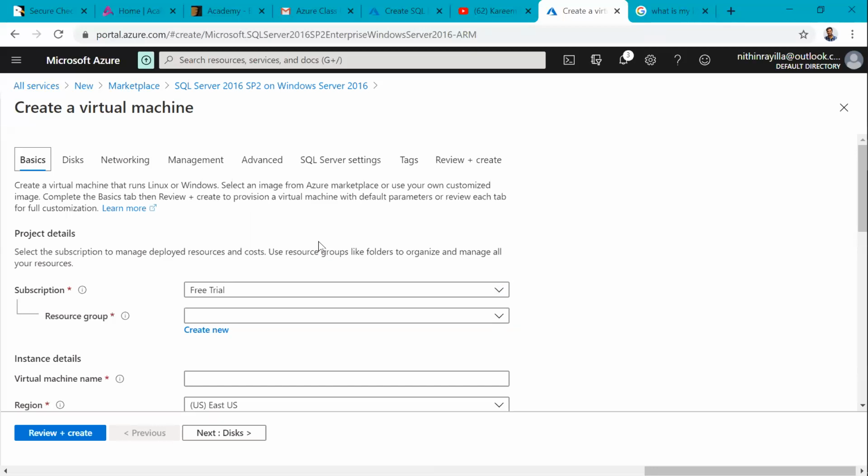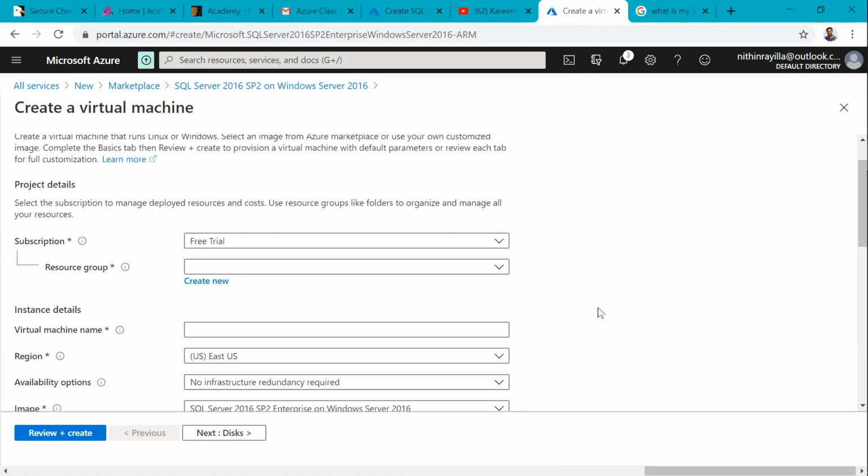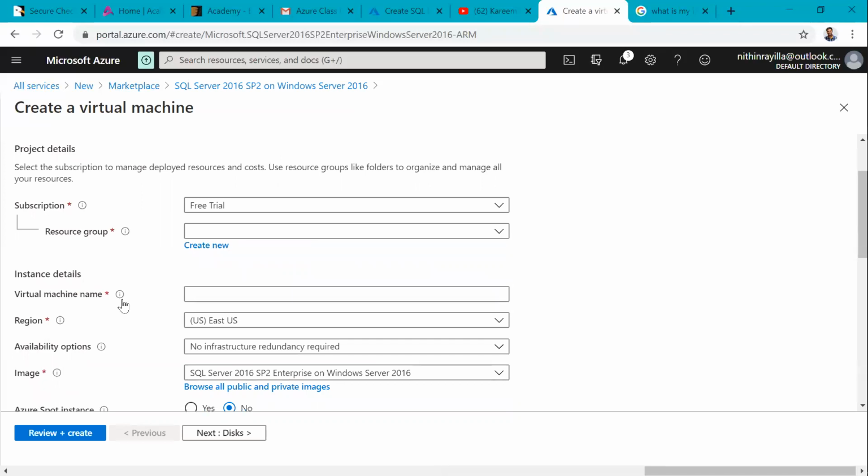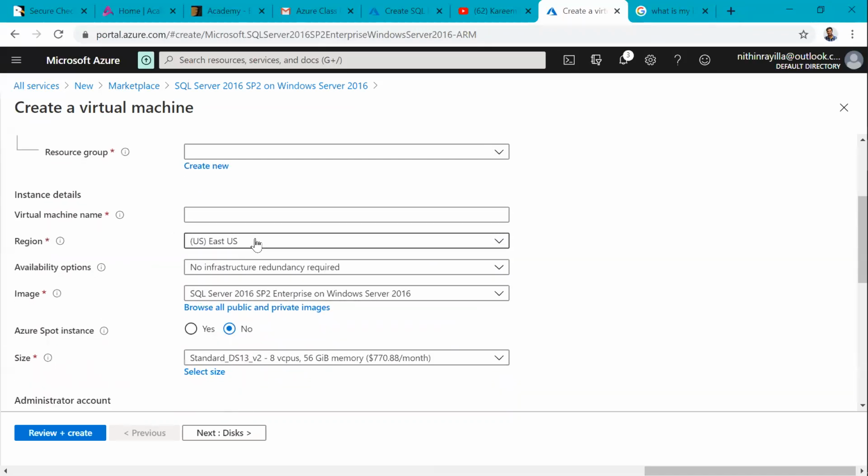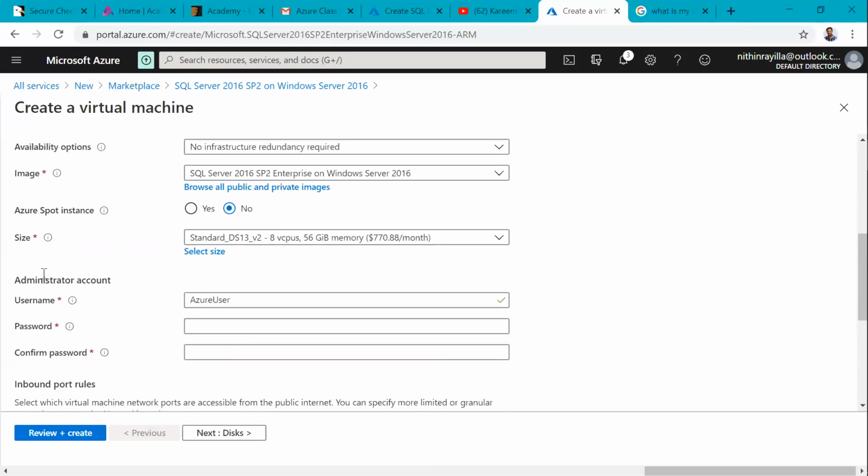Create, I am saying. Immediately it is not created. We have to mention the machine details, we have to mention SQL Server details, then it is ready. Same thing: resource group, it is asking for the virtual machine name, we can mention which location you want. Then size here, we can change the machine size. Now it has taken by default 56 GB RAM. Machine cost is with 8 virtual CPU, high cost is there actually, almost 50, 60,000. But we can reduce the machine memory, all those things, to reduce the cost.